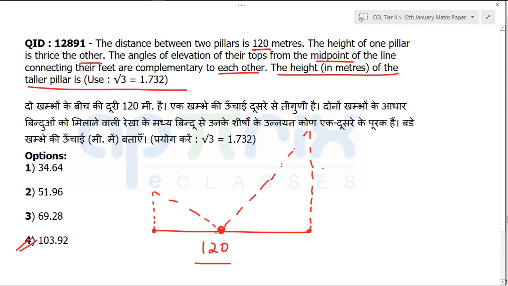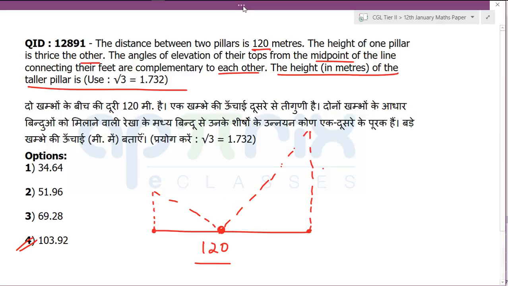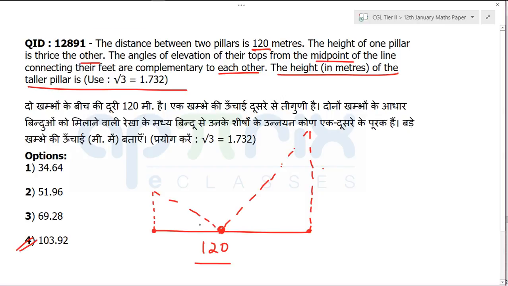So yes, you have to understand one thing, right? The angles are given to be complementary, and now a complementary angle can be anything. That is what you have to decide. Believe me, it is almost going to be a 30-60-90 triangle. That's what I'm visualizing, but let's verify it. How can you verify it? Like this, because one more piece of information is given to make sure that we do not go wrong.